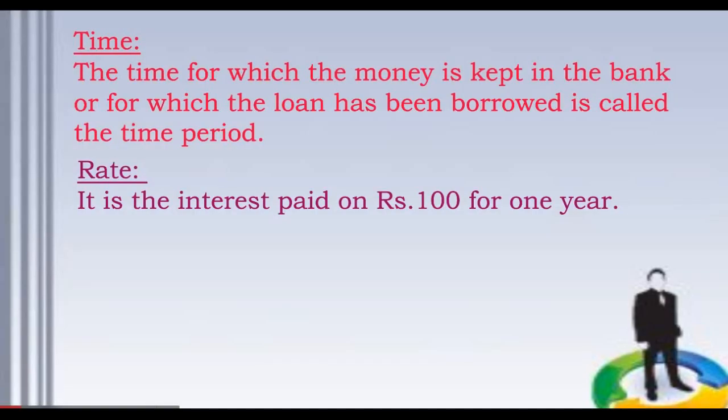So time period means the time for which the money is kept in the bank or for which the loan has been borrowed. It is called the time period. Then rate means the interest paid on rupees 100 for 1 year. Say if there is 1000 rupees as the principal, how many hundreds are in 1000? Yes, 10 hundreds are in 1000. So we have to pay that much of rupees for 1 year.